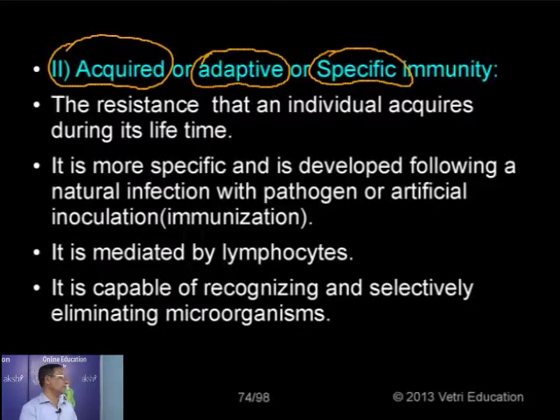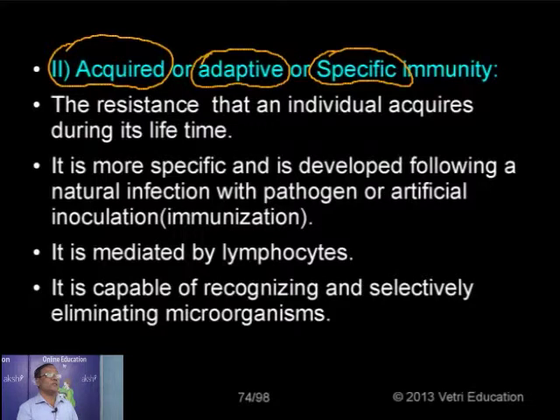That is called specificity. Now, this is the resistance I mentioned, normally developed in an individual after birth. That is why it's called acquired. And it is normally more specific, as I mentioned, specificity: it is able to distinguish differences among various foreign molecules, either bacterium or virus or fungus or protozoan. Normally, this type of immunity develops following a natural infection. For example, a person develops this immunity after recovery from smallpox disease. After recovery from a particular disease, either smallpox or chickenpox or measles, etc., the person develops immunity.